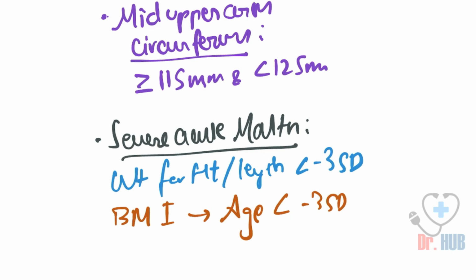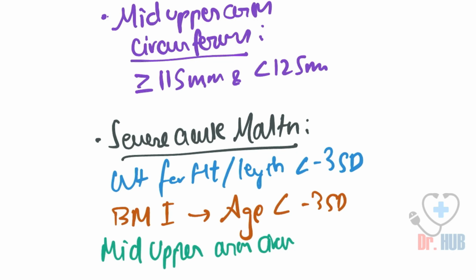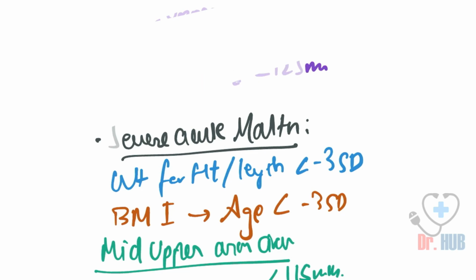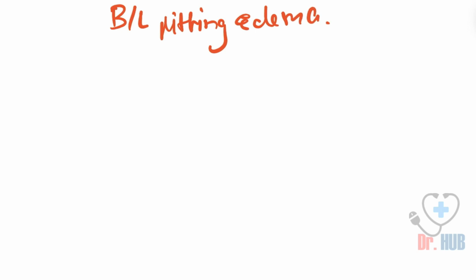Then we look at the mid upper arm circumference, which is less than 115 mm. Next, in severe acute malnutrition there is also the presence of bilateral pitting edema.